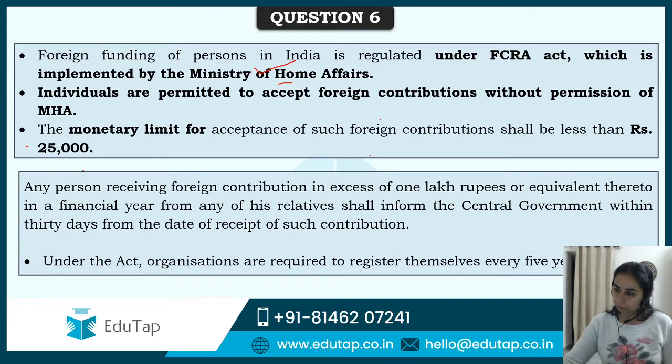Okay, right. Any person, the important things we have seen, that individuals are permitted to accept rupees 25,000 without notifying MHA from a foreign country. Then coming to the organization, organizations are required to register themselves after every 5 years for this particular act. Any person receiving contribution in excess of 1 lakh from his relatives, etc., shall inform the central government within 30 days from the date of receipt. This is what the government has said, right?